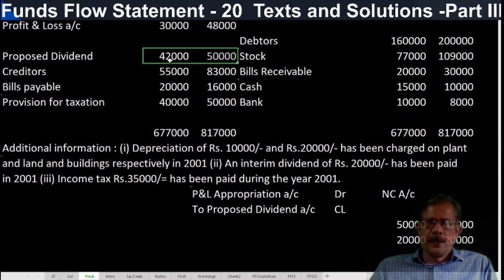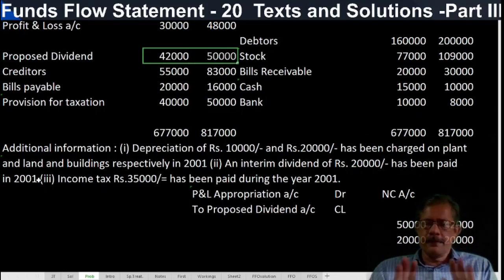In lack of information, proposed dividend is always assumed to have been paid during the year, the opening proposed dividend. The closing proposed dividend is debited to adjusted P&L account, if it is treated as non-current. If it is treated as current, it should be taken directly to the schedule of changes in working capital. Finish, over. In both cases, only 8,000 will be the net difference in working capital. See, source increased by 50,000, closing provision, and application assumed it has been paid. What is the net difference in funds flow statement? 8,000 rupees. Here also 8,000 rupees.